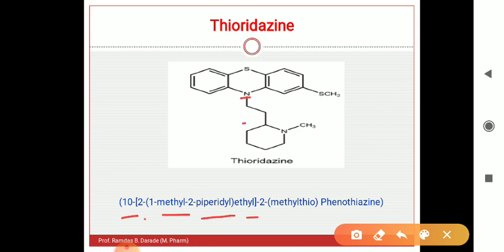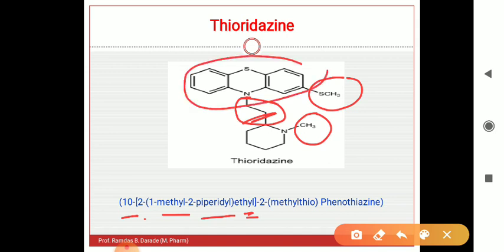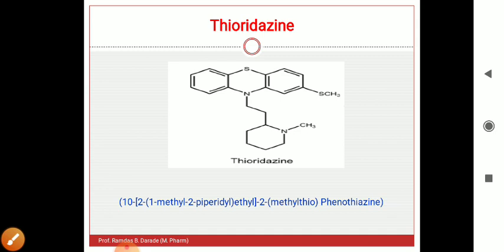In this ring there is a presence of a methyl group on the first position, therefore 1-methyl, 2-piperidyl ethyl. So this side chain here is the ethyl. At second position on the phenothiazine ring there is a methylthio group, therefore methylthio, and remaining is phenothiazine. So this is the IUPAC name.